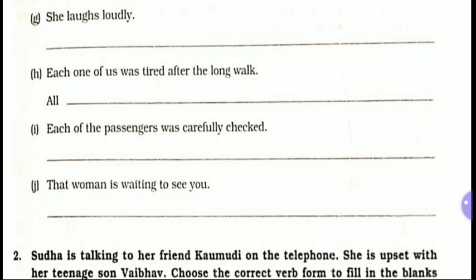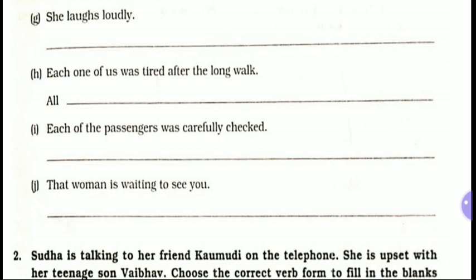Now F number, a girl is skipping with a rope. Now the plural sentence, the girls are skipping with ropes. Now G number, she laughs loudly. They laugh loudly. H number, each one of us was tired after the long walk.